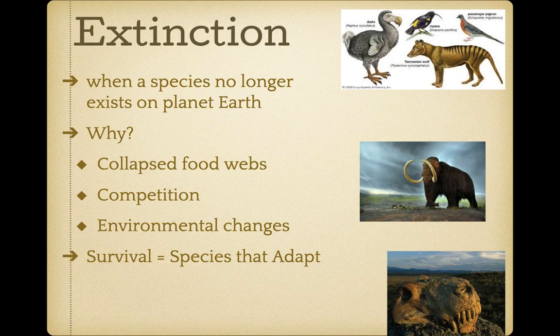So, why can some organisms survive? Some organisms that are able to survive are species that were able to adapt. Failure to adapt is actually resulting in extinction. So, these organisms are able to adapt and change in order to be higher in the food web. They're able to access and get those resources, and they're able to change with their environment, and therefore they survive. Those that cannot survive and adapt to these conditions are going to die and go extinct.